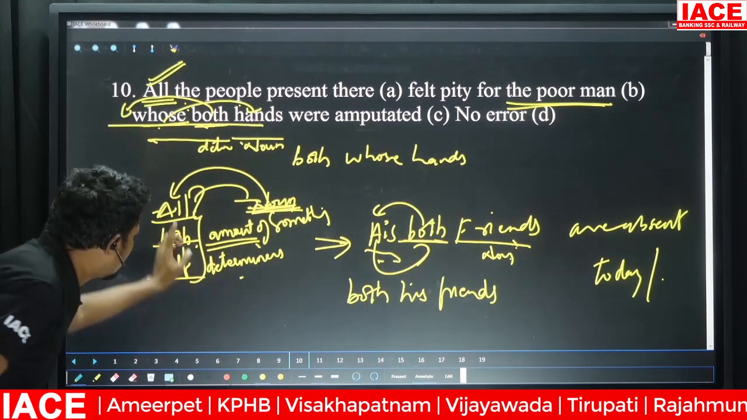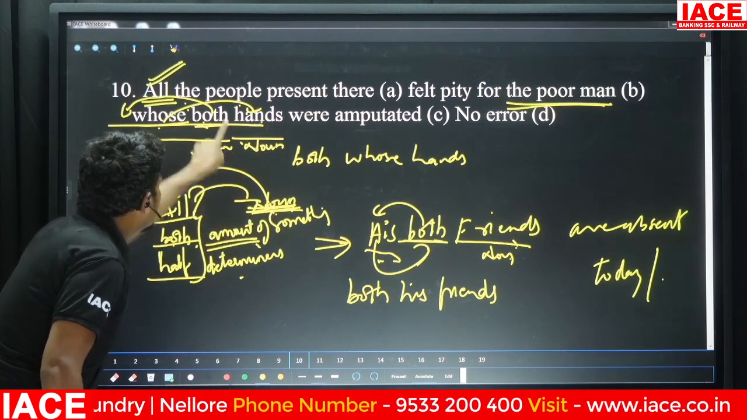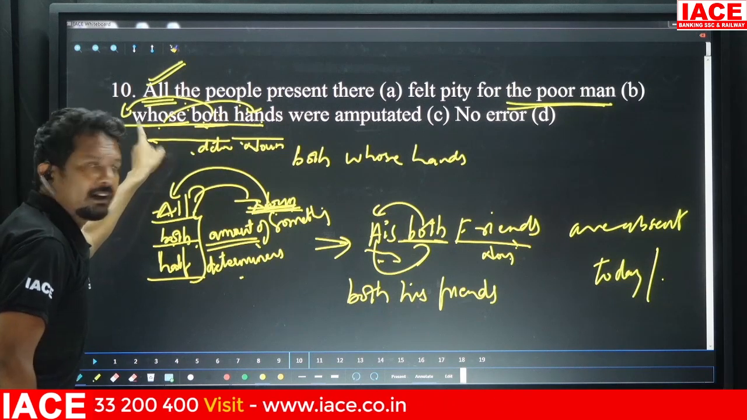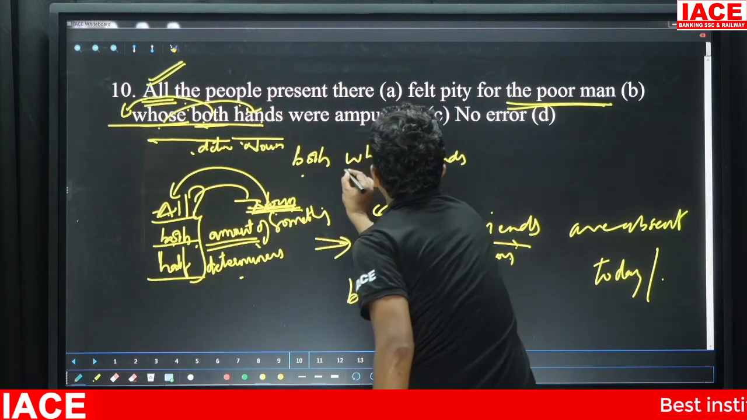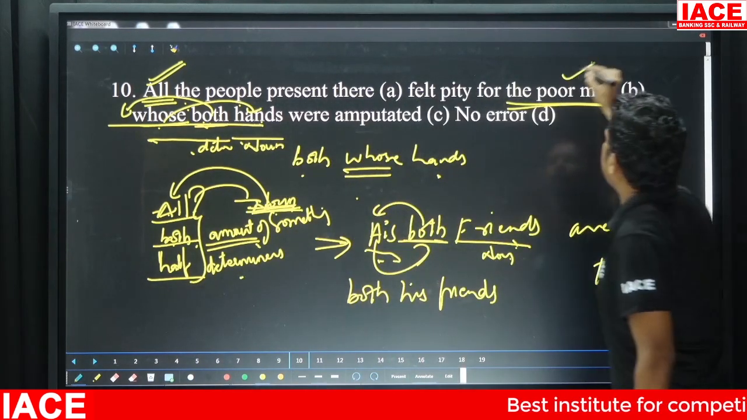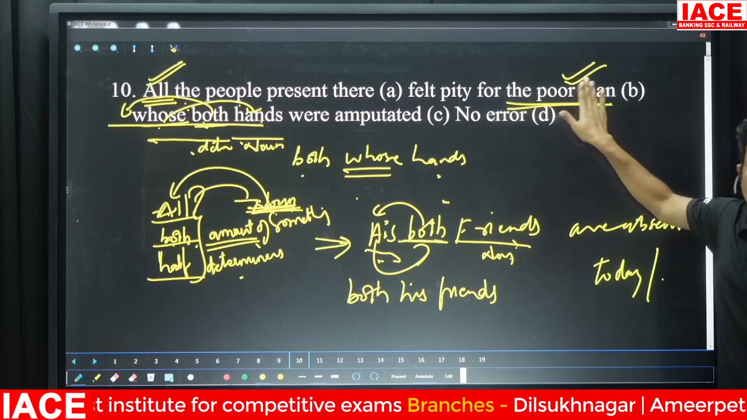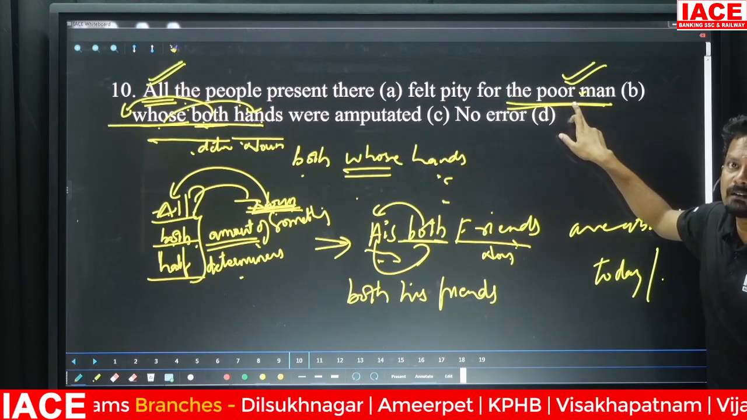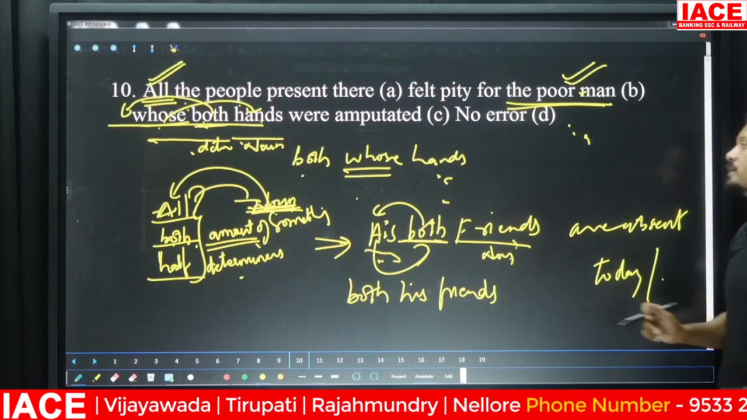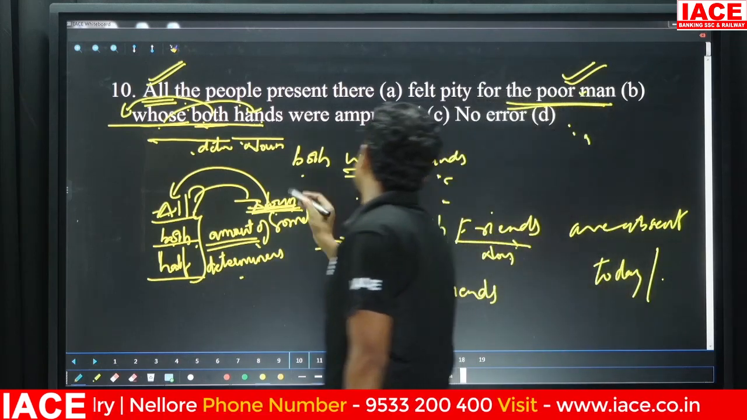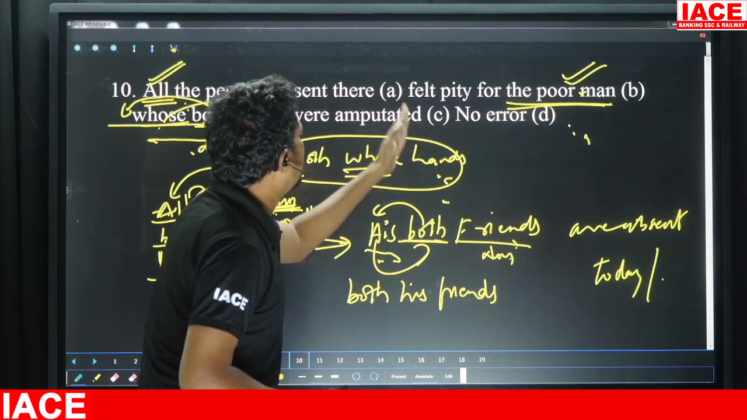Just now I've told you that whenever you see all, both, half before a noun, they should be placed first. But can I write both whose hands? It would become wrong because in this case, whose is referring to the poor man. It is indicating possession. So whose has to be placed first here. Hence, we would replace this with: all the people present there felt pity for the poor man.